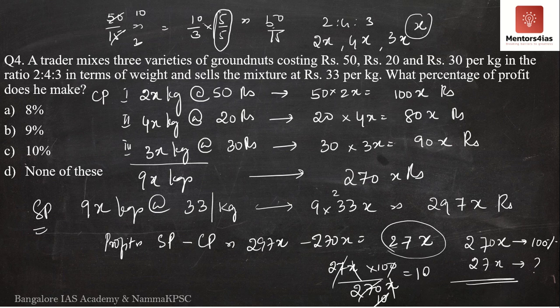It is equal to 10. Therefore, the correct answer is 10%. The correct option is option C.